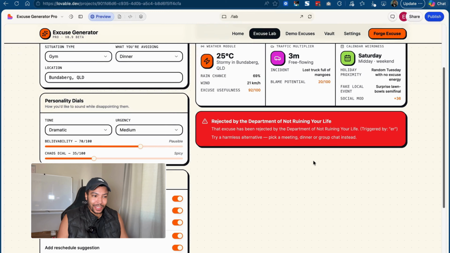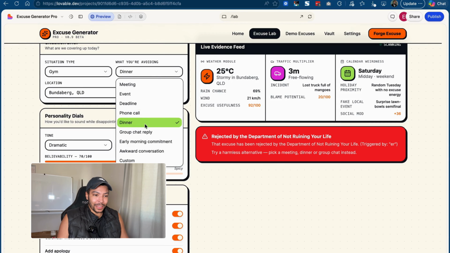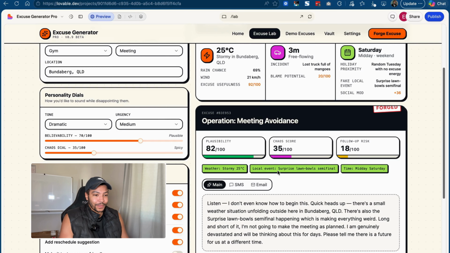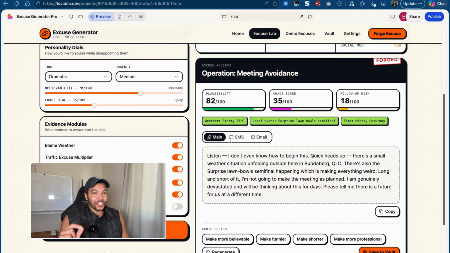Forge my excuse. Rejected by the Department of Not Ruining Your Life. That excuse has been rejected. Try a harmless alternative. Pick a meeting, dinner, or group chat instead. All right, let's see. Forge my excuse. Okay. Wow. So we haven't actually linked the weather data yet. We can do that in Lovable. So it's giving us mock data that's not exactly accurate. But when it is connected up, it would pull in real live data and the excuses would actually be quite plausible. So that is vibe coding.